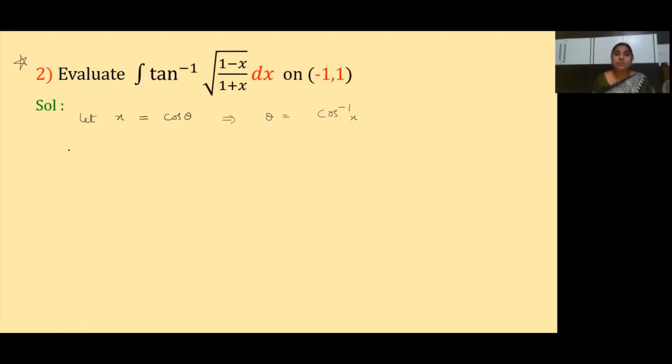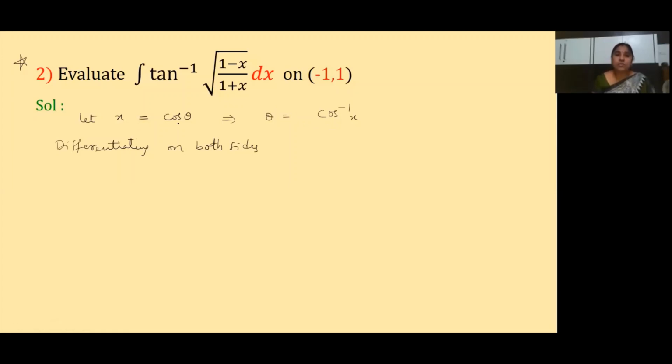Okay, so now what is our assumption? Let x is equal to cos theta. Now what I am doing is differentiating on both sides. See children, this step, theta is equal to cos inverse of x, is used only in the last step. Okay, we are nowhere using it in the middle of our solution.